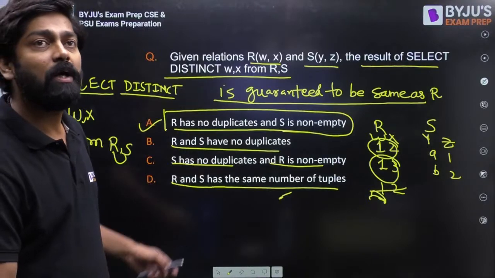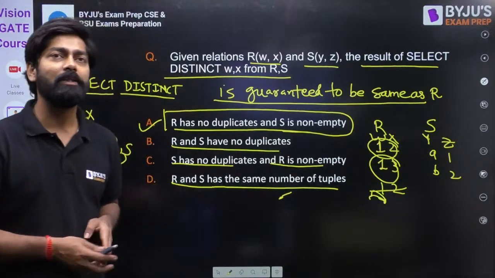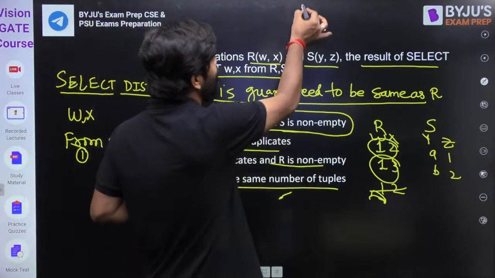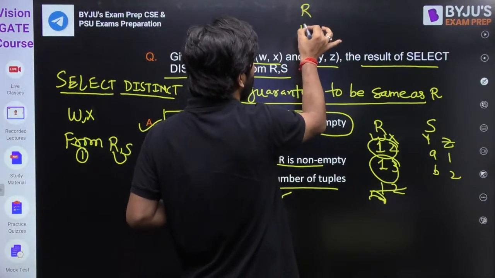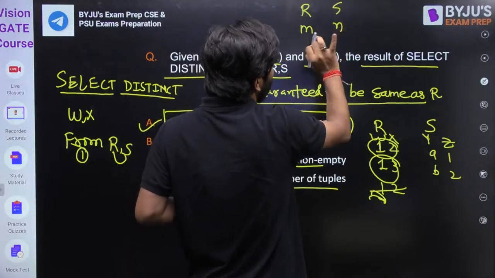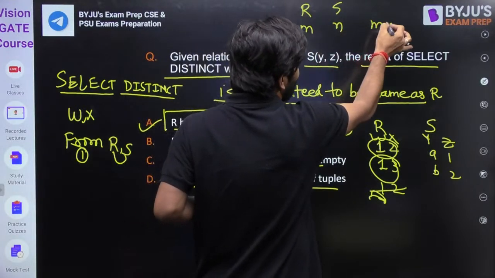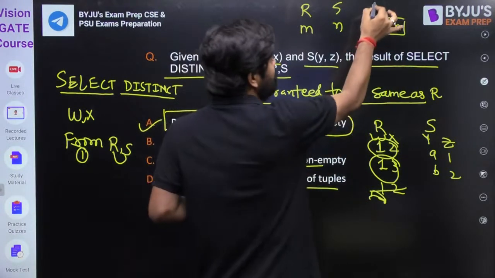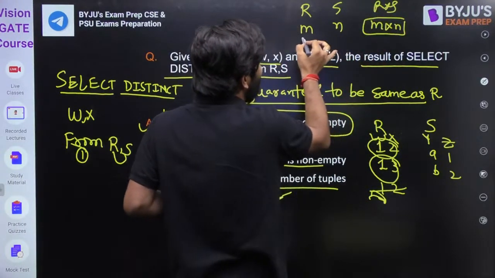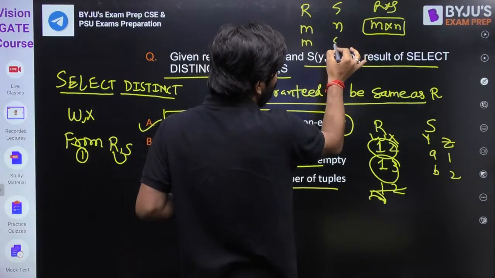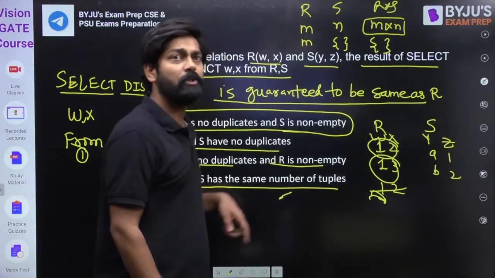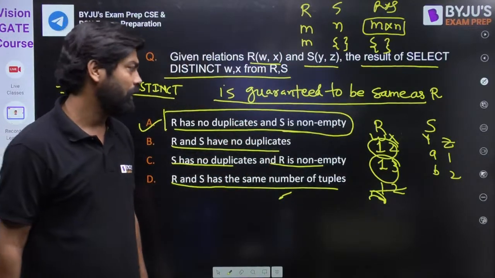So the answer will be what? A for Ahmedabad. R has no duplicate and S is not empty. I told you very clearly in the class, if R has, let's suppose, M tuples and S has N tuples, my dear friend, in total we have M cross N tuples in R cross S. But if R has M tuples and S has no tuples, like empty, the result will be empty only. So it should be not empty.